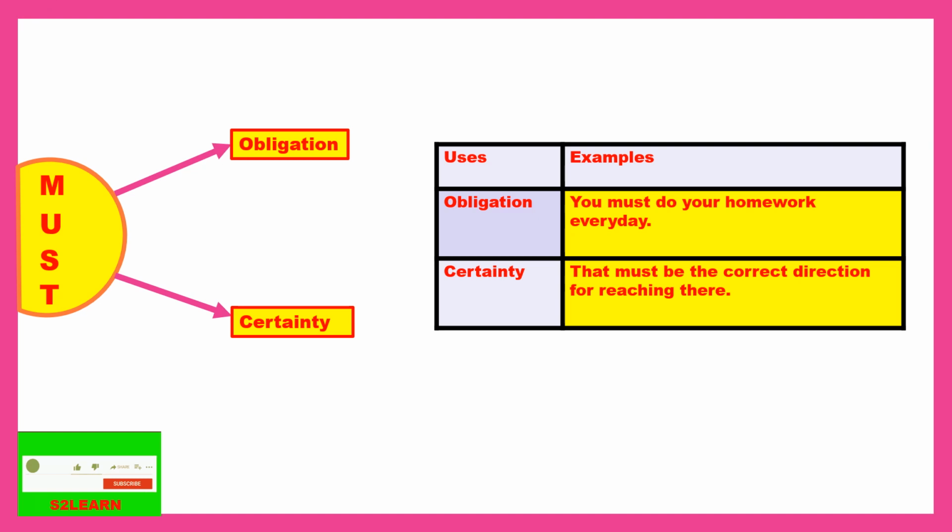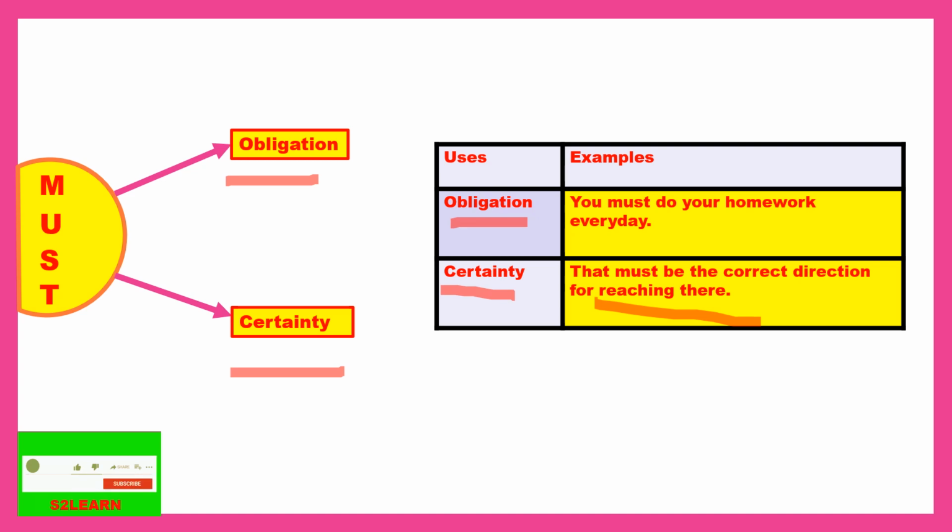Next comes our modal verb, that is must. Must is used for two purposes, that is obligation and certainty. Now we will see how it is used in the sentence. Obligation: you must do your homework every day. So it's being told that you have to do your homework every day. Coming to certainty: that must be the correct direction for reaching there. So I am stating a certainty. That is how must is used in both cases.